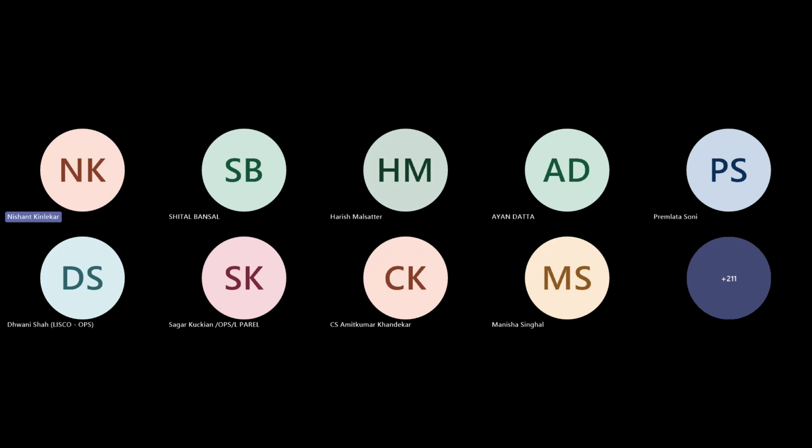So there are three different things: addition, deletion, and exemption. Whenever you want to delete somebody, you can delete that PAN. Whenever you want to add, you can add that PAN. And whenever you want to give an exemption for a certain period, you have that option as well.